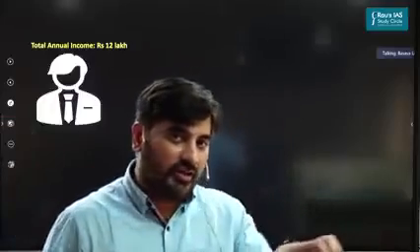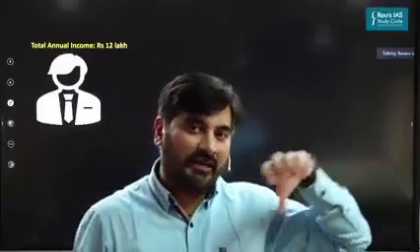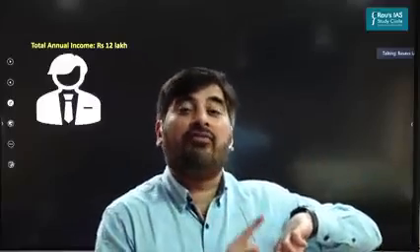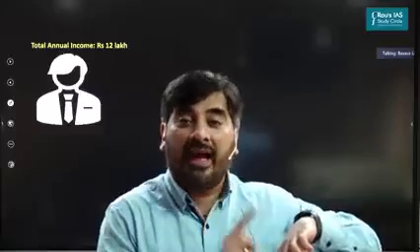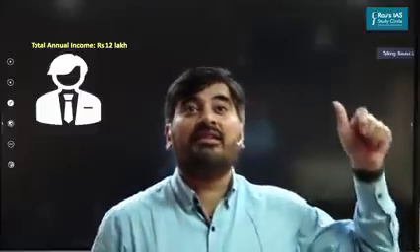As far as virtual digital assets are concerned, whatever income I'm earning from virtual digital assets, in this case, let's say 2 lakhs, on that separate 2 lakh, I will be required to pay a flat tax rate of 30%. 30% of 2 lakhs, how much is it? 60,000. Are you getting this point?